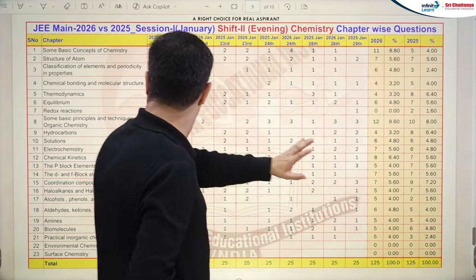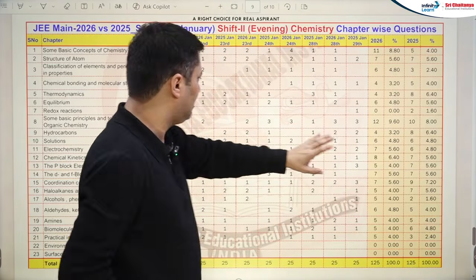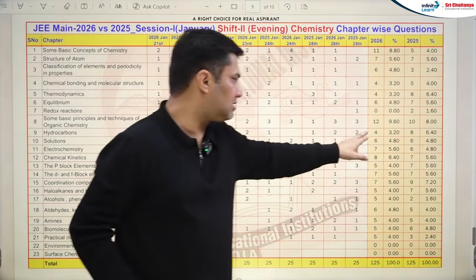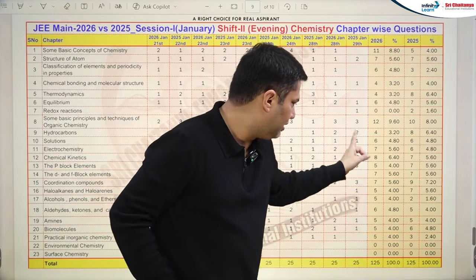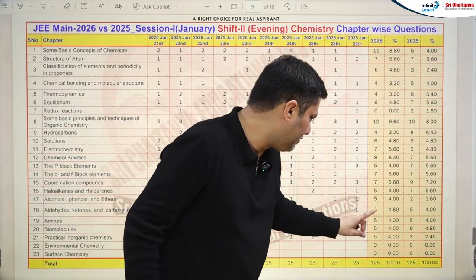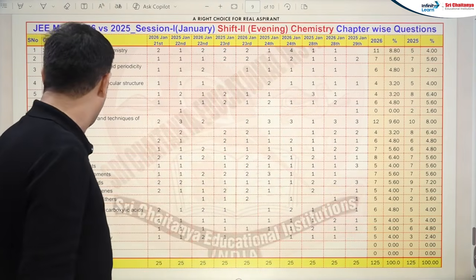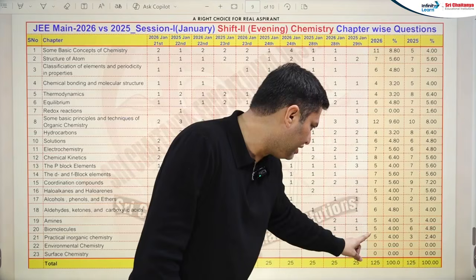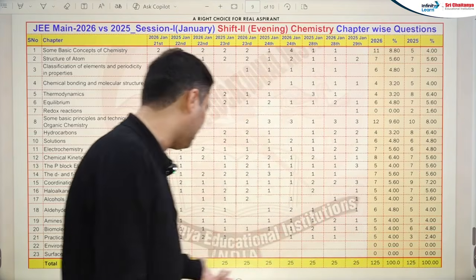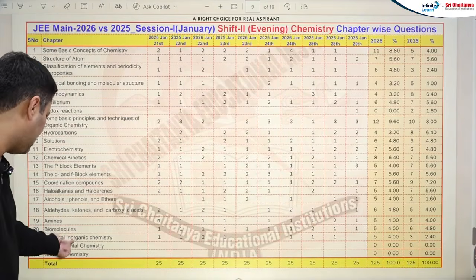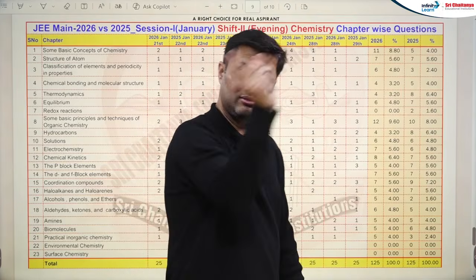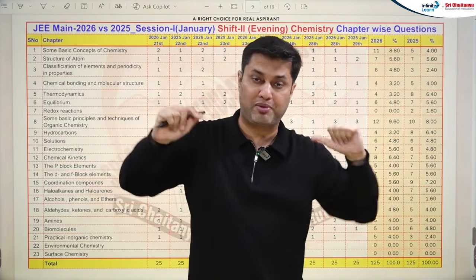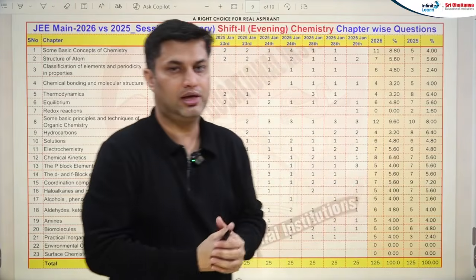Otherwise 12 and 10, this is for GOC, I think, so basic, yes. GOC is slightly increased. 4 and 8, yes. Hydrocarbons has gone down in the evening shift. And any remarkable change, if you see 5, 7, 5, 5, 2. Alcohol, phenol, ether, the weightage has increased in the evening shifts. Almost similar. And yes, practical organic chemistry is very important. This is common in both the evening and morning shifts. So practical inorganic chemistry, yes, is again taking over.